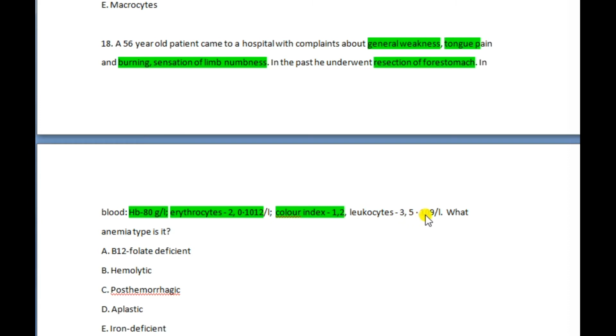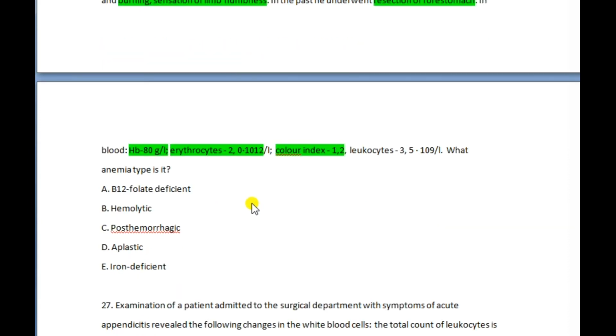What kind of anemia is this? I already said the color index is high, which means B12 folate deficiency, hyperchromic, and also MCV is greater than 100 femtoliters. Iron deficiency means a lower color index, and microcytic. Here the color index is 1.2, so it's not iron deficiency. Sideroblastic anemia and thalassemia are also hypochromic or microcytic.